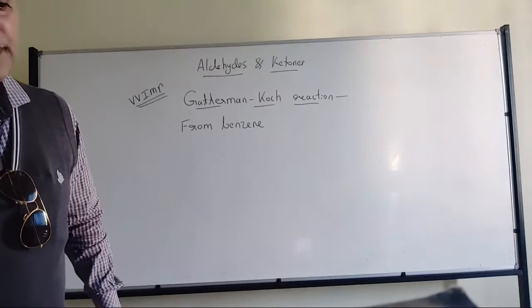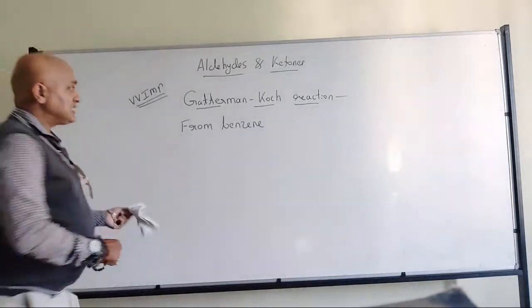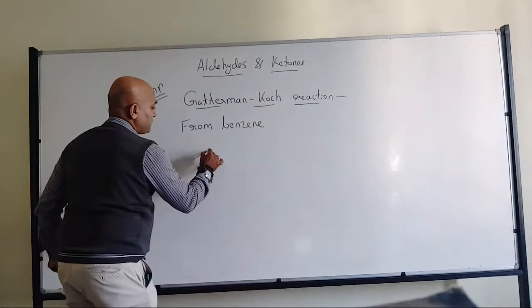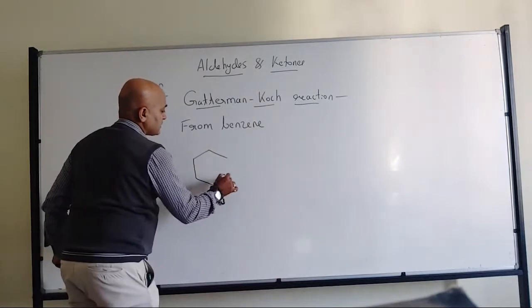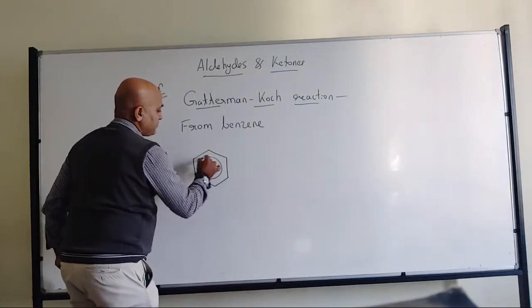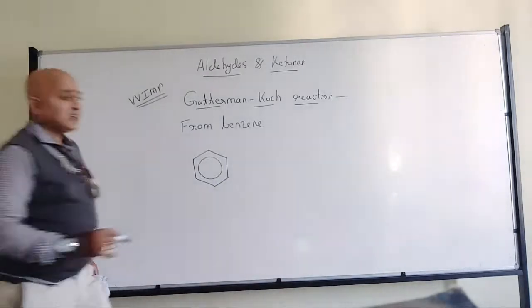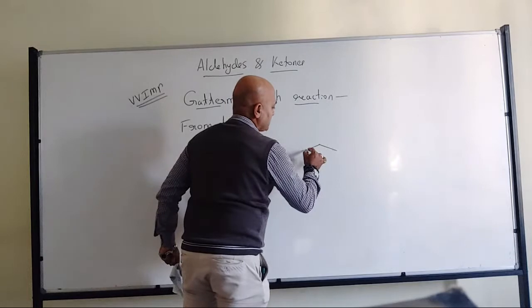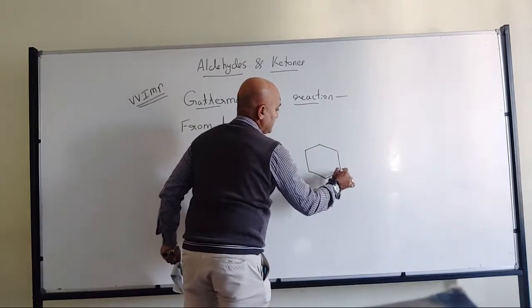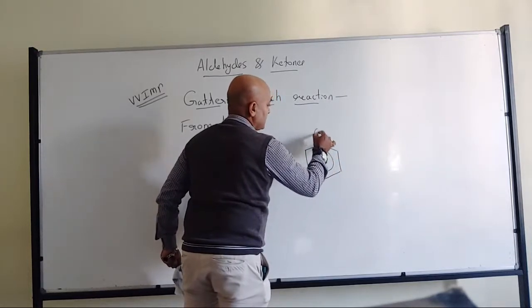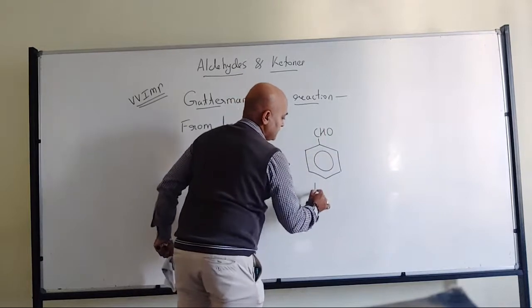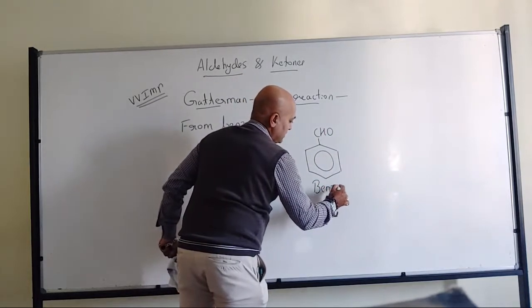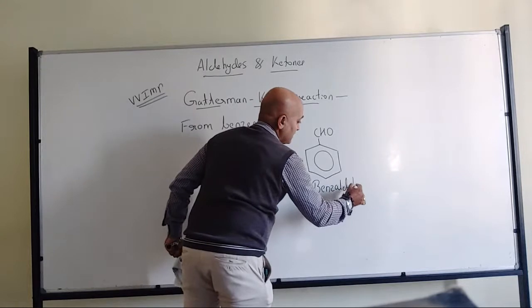It is benzene. Okay. Now it will be converted into benzaldehyde, C6H5CHO.